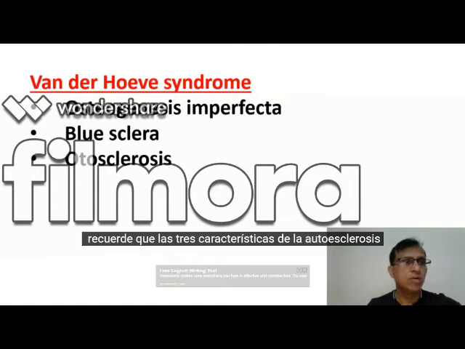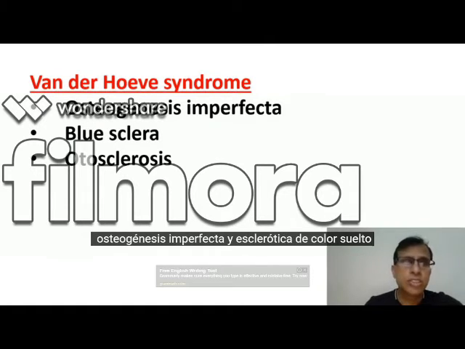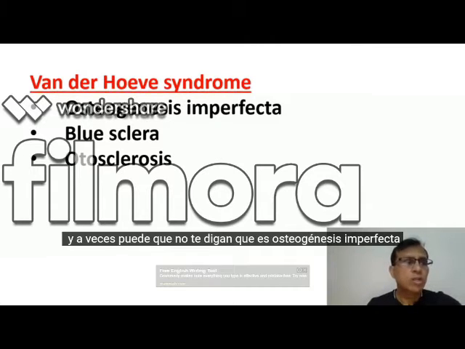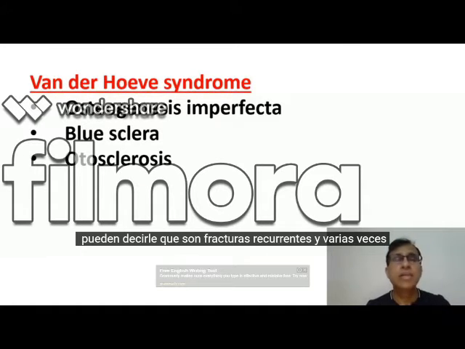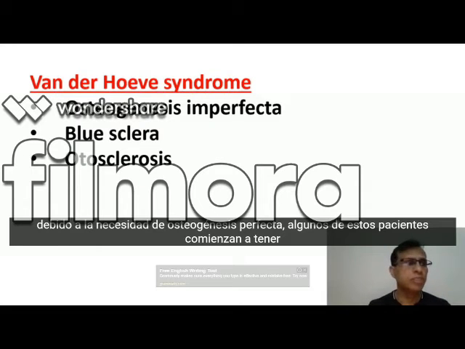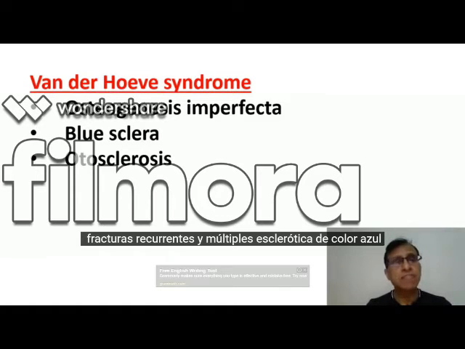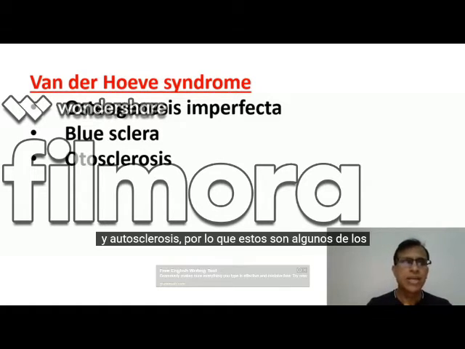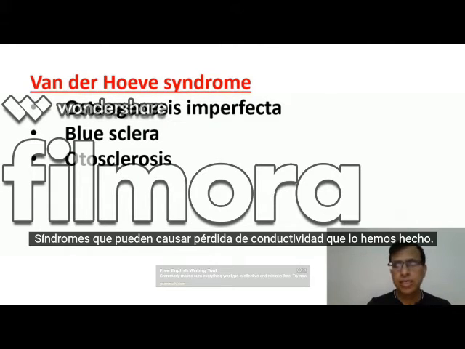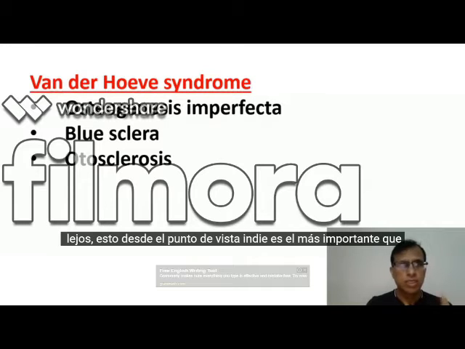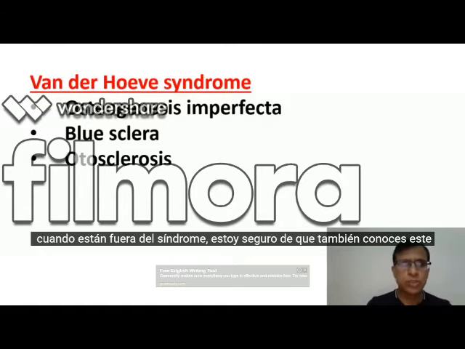So try to remember all three features: otosclerosis, osteogenesis imperfecta, and blue colored sclera. And sometimes they may not tell you that it is osteogenesis imperfecta. They may just tell you they have recurrent fractures and multiple fractures. Because of osteogenesis imperfecta, some of these patients begin to have recurrent and multiple fractures, blue colored sclera and otosclerosis. So these are some of the syndromes which can cause conductive hearing loss that we have done so far. This, from the ENT point of view, is the most important one, the Van der Hoeve syndrome. I'm sure you know this one also.